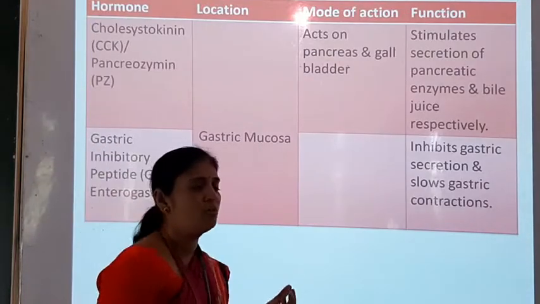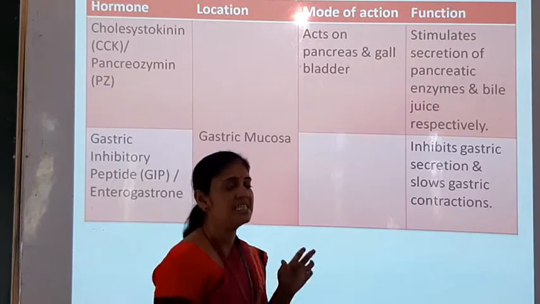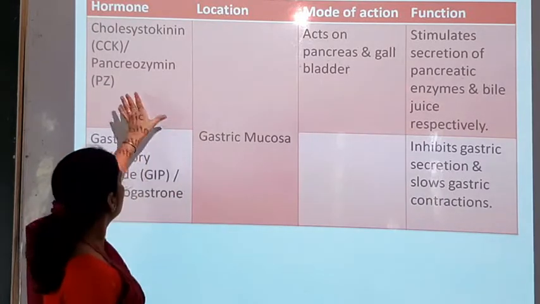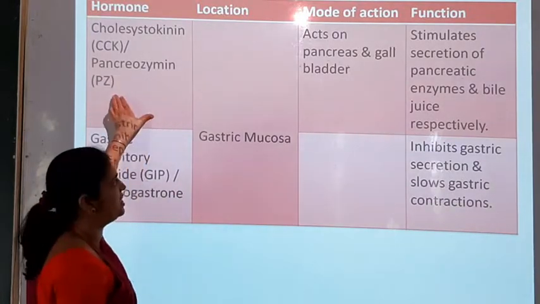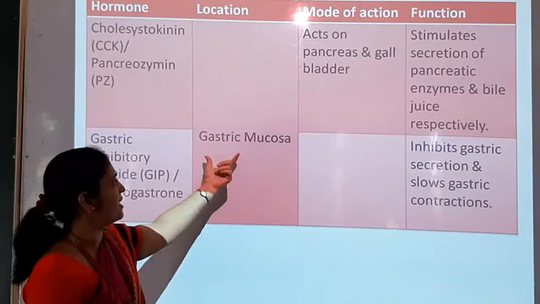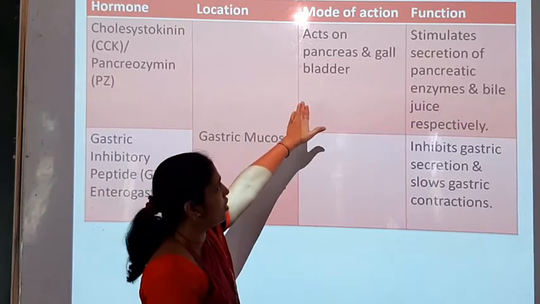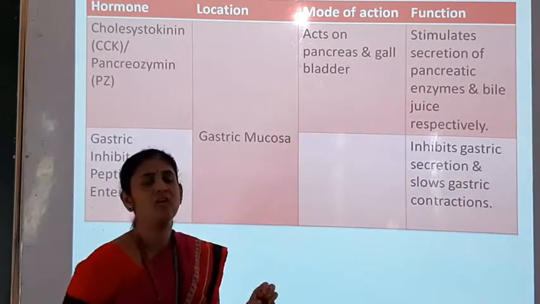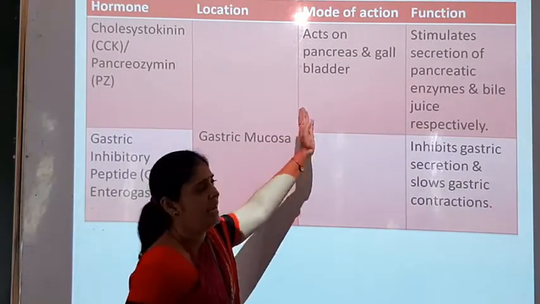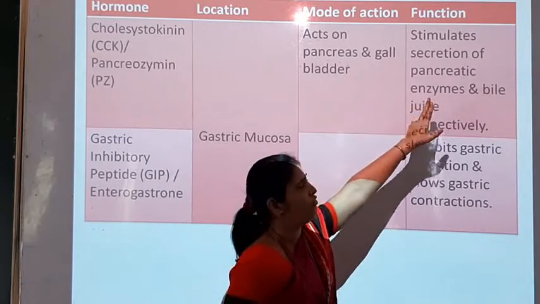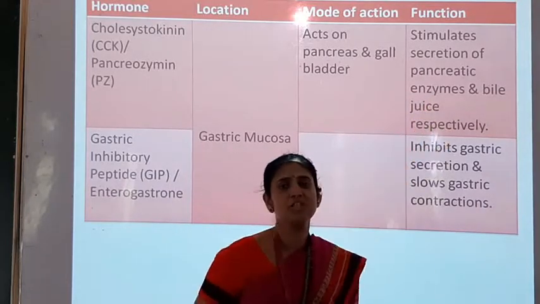Now the third hormone, cholecystokinin CCK, or pancreozymin PZ. It is also secreted by gastric mucosa, and it is acting on the pancreas and gallbladder. It will act on the pancreas and it will act on the gallbladder, and it stimulates secretion of pancreatic enzymes and bile juice respectively.